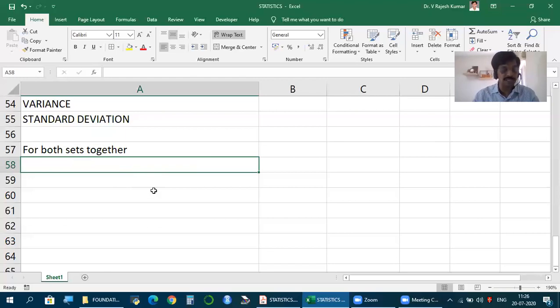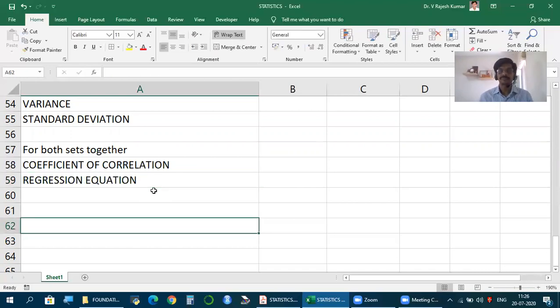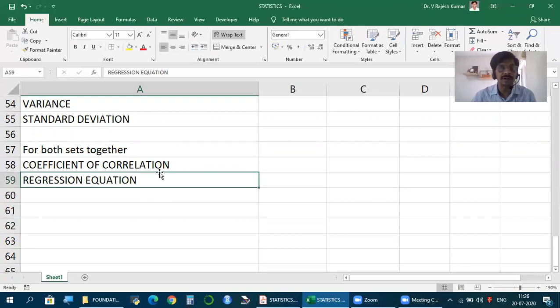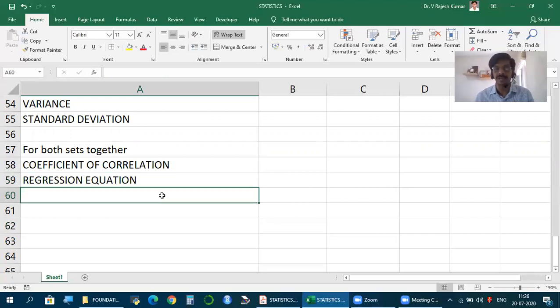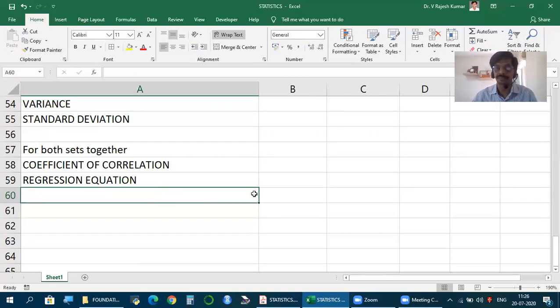For both sets put together we find something called coefficient of correlation. What is it? Let us see. And also make something called regression equation. So we calculate a measure called correlation and we make an equation called regression equation when we have two sets of data. So for each set, first calculate mean, variance, standard deviation, and for both sets together calculate these two.